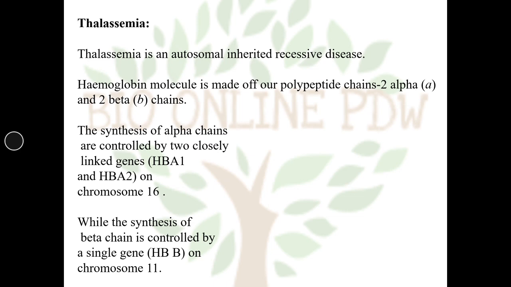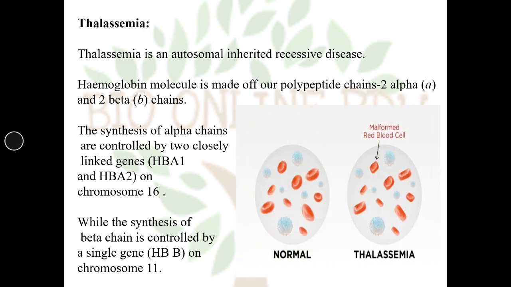The synthesis of alpha chains is controlled by 2 closely linked genes, HBA1 and HBA2. These genes are present on chromosome 16. While the synthesis of the beta chain is controlled by a single gene, HBB, which is present on chromosome 11.